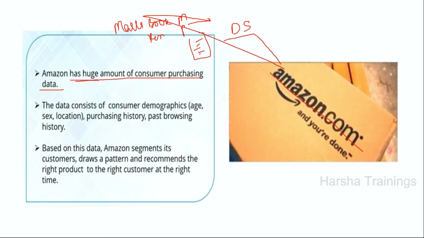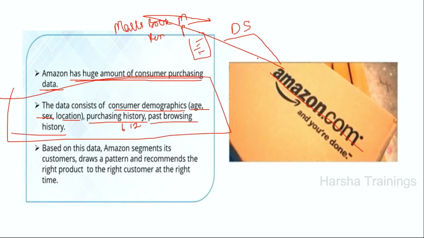Like that, Amazon gets a huge amount of consumer purchasing data. The data consists of personal information such as our age, gender, where we are located, and what the purchasing history is over the last 6 or 12 months. What are the items we have purchased from Amazon? And sometimes we also search for some items, which is called past browsing history. They take this entire information as data, and they act based on the data.